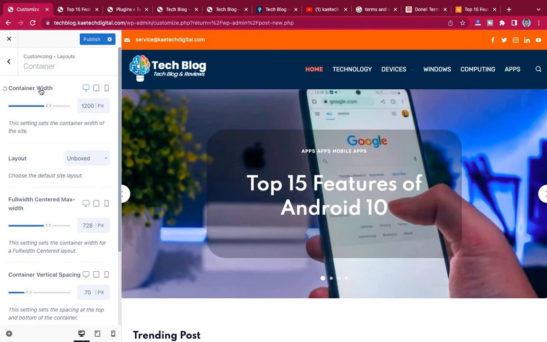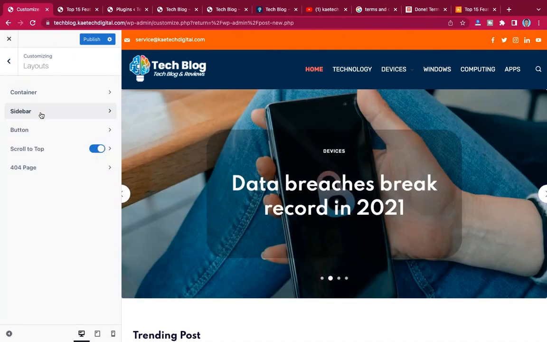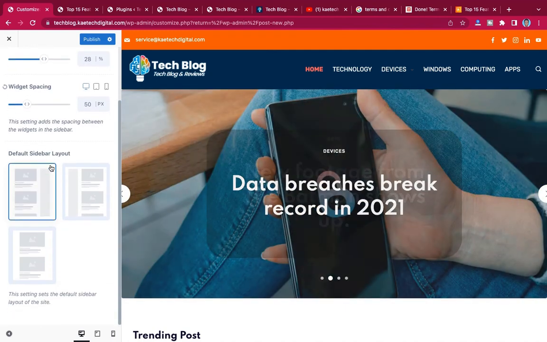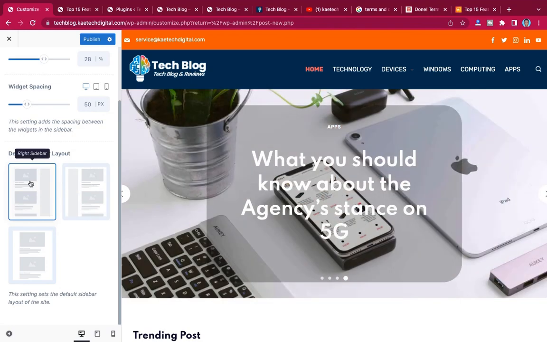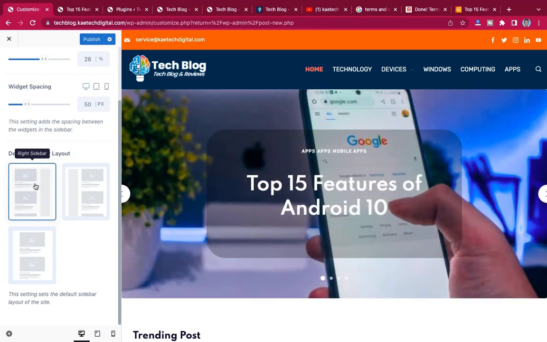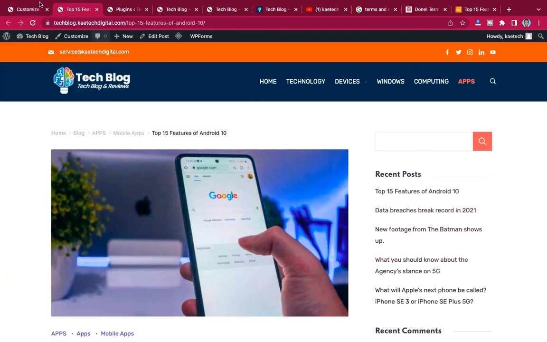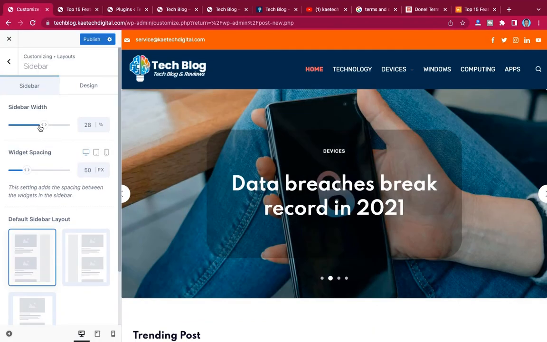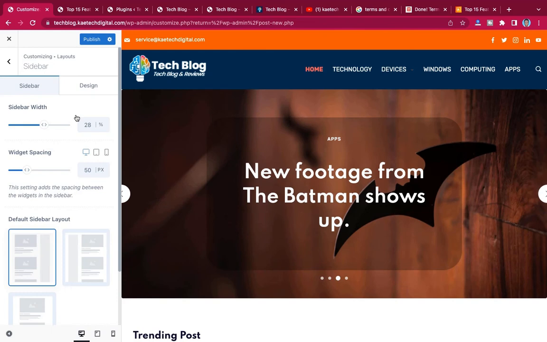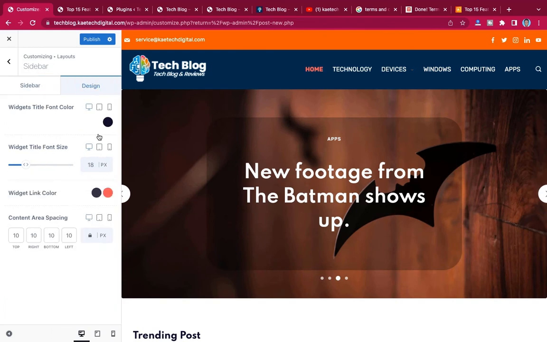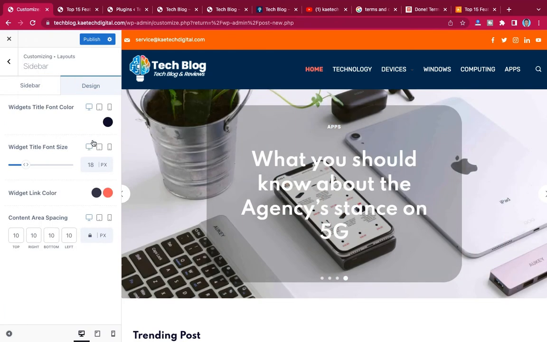And then this is also for the sidebar, how the sidebar looks. Do you want a left sidebar or a right sidebar? We are using a right sidebar, as you see over here. So that is what we are using. And then you can go ahead to check the design of how you want the sidebar to look, the lengths and all those things.